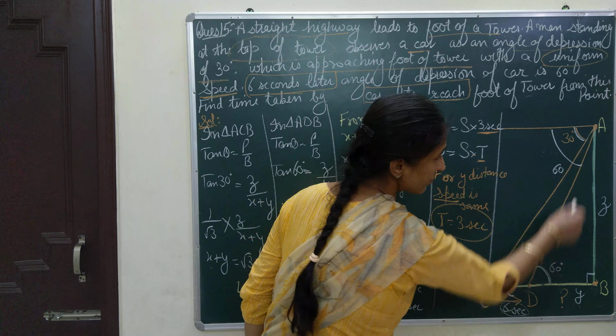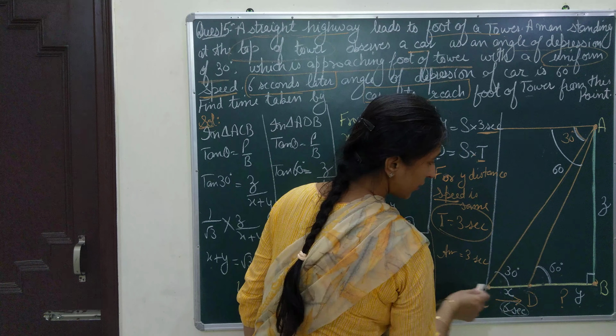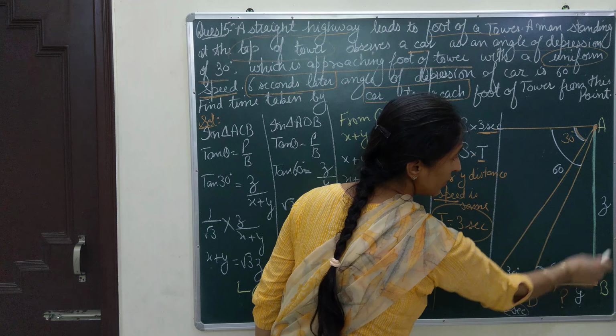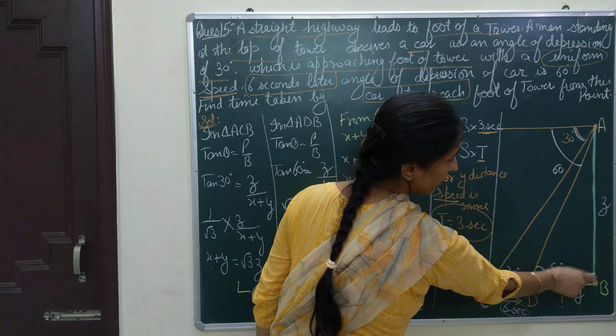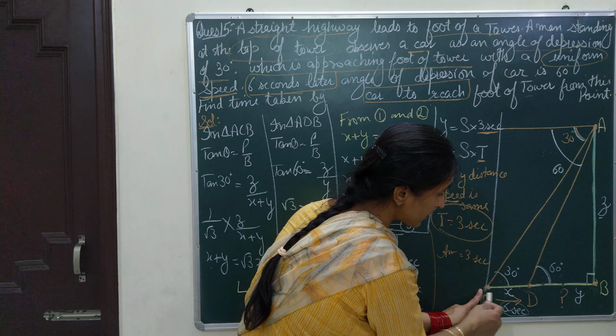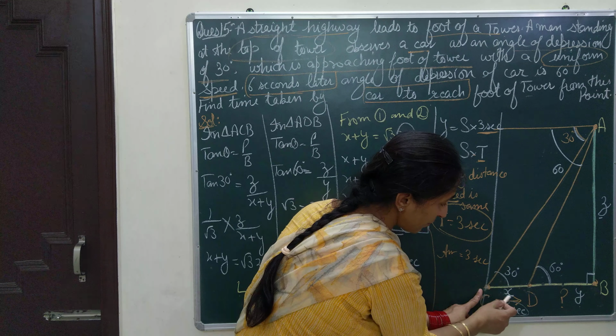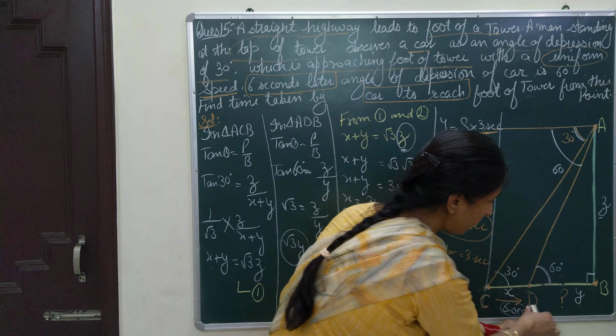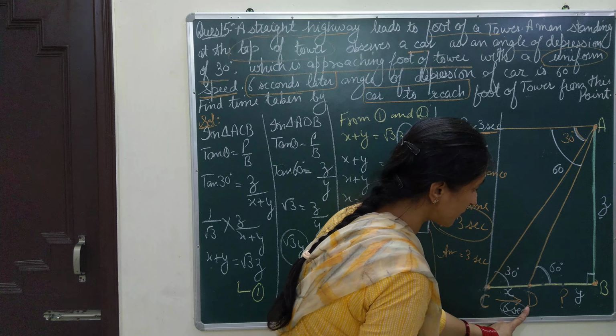Now two right triangles were formed, a bigger triangle and a smaller triangle. I was not given the perpendicular here, so I will write the perpendicular as Z. I was not given how much distance is travelled from C to D. I am supposing this distance as X, and from D to B I suppose the distance is Y.